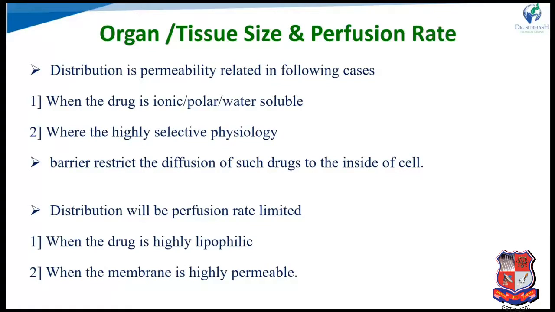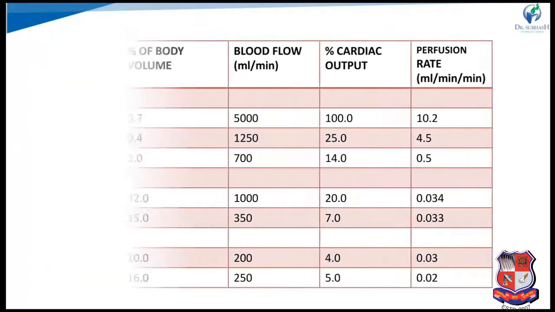When the drug is highly lipophilic, there is no permeability problem, so the rate limiting step is the perfusion rate. If the perfusion rate is higher, the highly lipophilic drug reaches the tissue quickly. When the membrane is highly permeable, distribution is also perfusion rate limited.